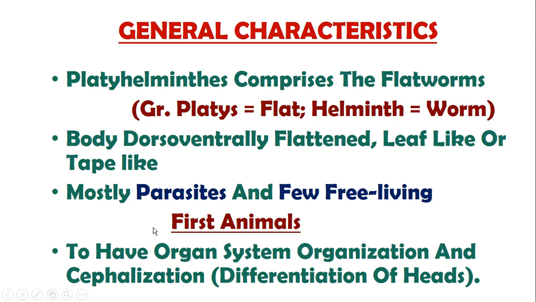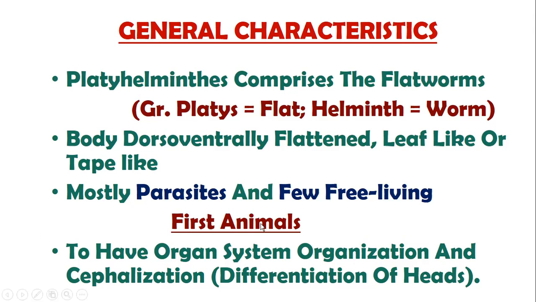Most members of the group are parasites, and that is why the body has not many organs and organ systems. But in free living organisms, the group may have some organ systems as well.